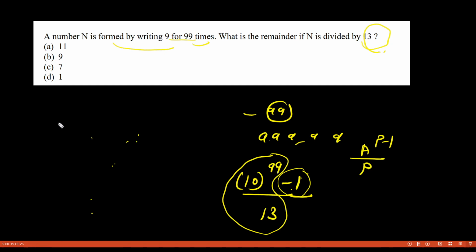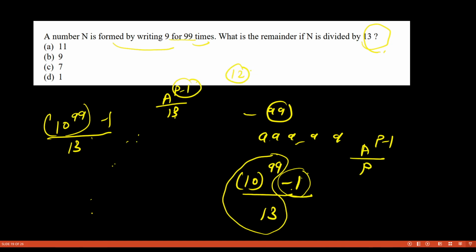Okay, so we are getting 10 to the power 99 minus 1, divided by 13. Fine. So now what I am getting here, I will use a to the power p minus 1 divided by 13, or I can use this 10 only, but let us use this. So a to the power p minus 1 is 12. So what is the 12 factor here?